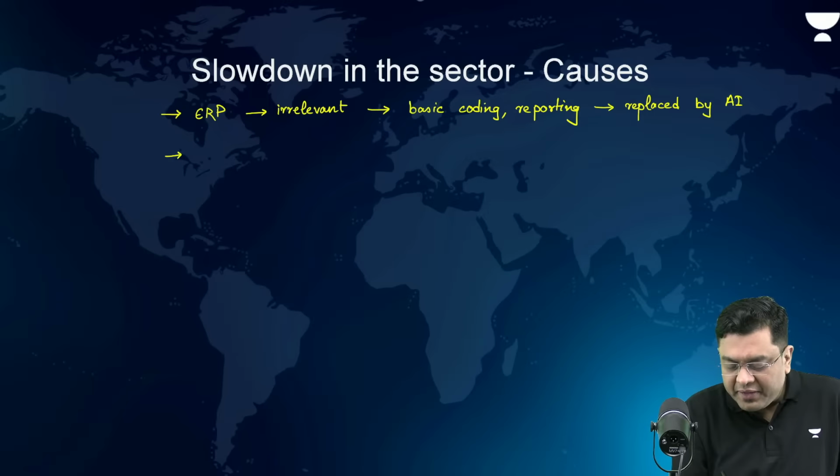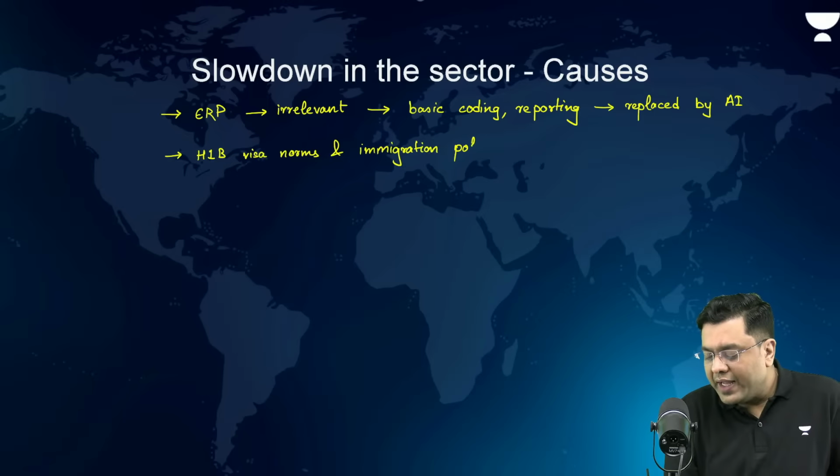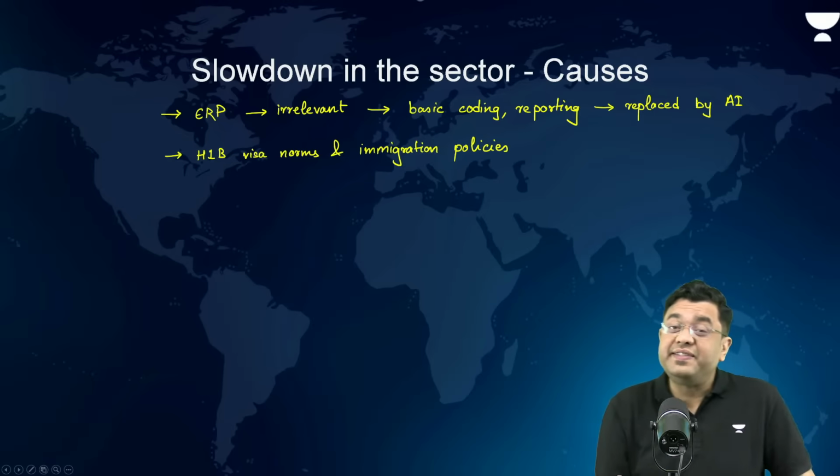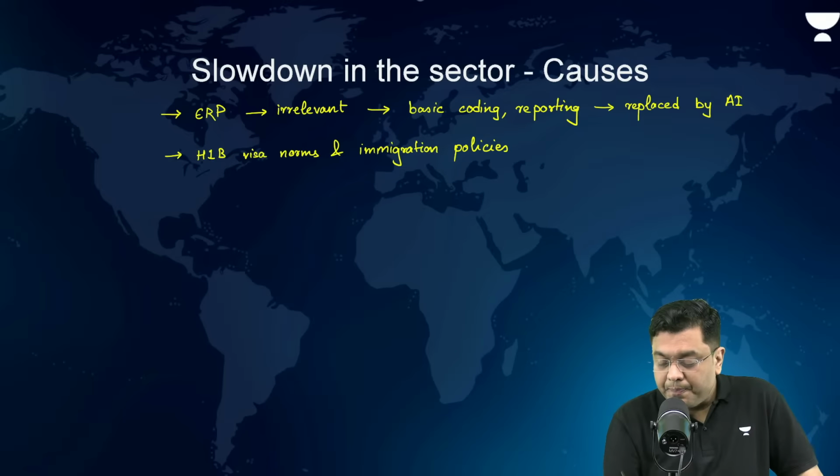So the H1B visa norms and immigration policy are another reason why the IT companies are facing a decline in terms of the workforce that they hired, right?